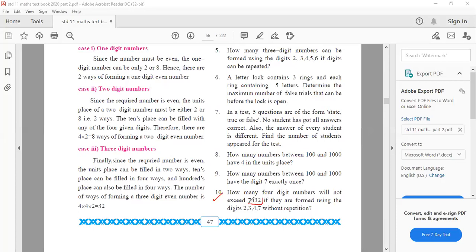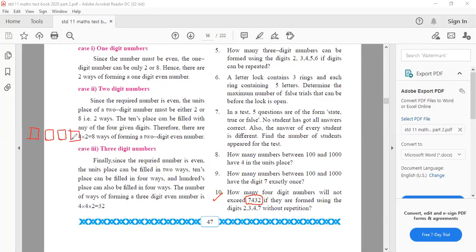So there should not be more than 7. That means any number should be less than 7432. Using the digits 7, 4, 3, 2, tell me how many possible numbers. First of all, you tell me how many possible numbers can be arranged.